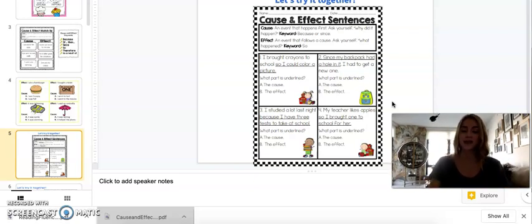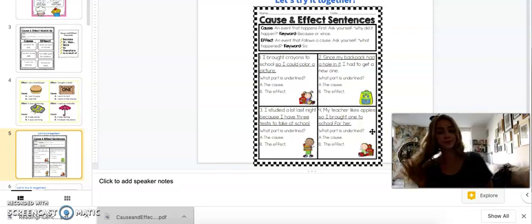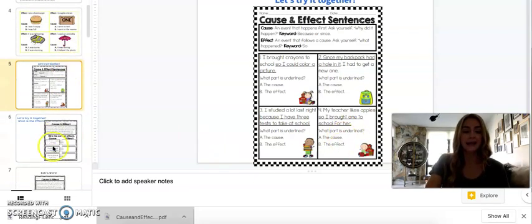All right, let's try the last one together. My teacher likes apples, so I brought one to school for her. Which part is underlined? So I brought one to school for her. Is it A, the cause, or B, the effect? Good. B, the effect. All right, let's look at the next slide.